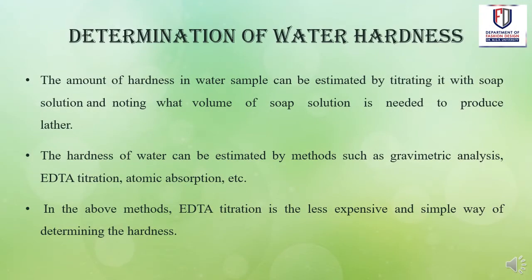Determination of water hardness. The amount of hardness in a water sample can be estimated by titrating it with soap solution and noting what volume of soap solution is needed to produce lather. The hardness of water can be estimated by methods such as gravimetric analysis, EDTA titration, atomic absorption, etc. In the above methods, EDTA titration is a less expensive and simple way of determining the water hardness.